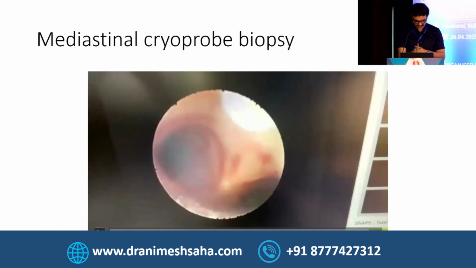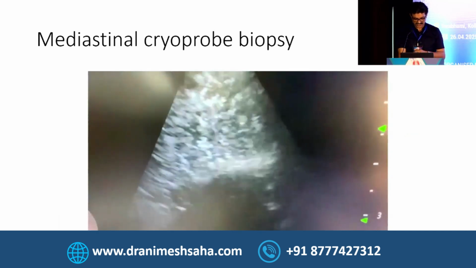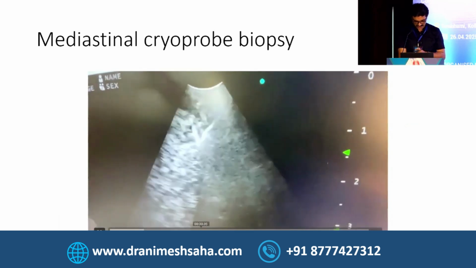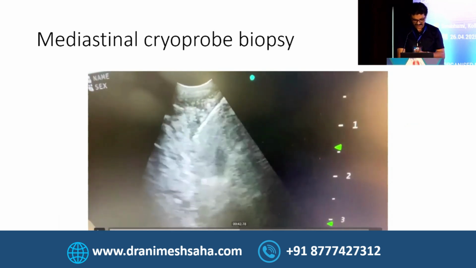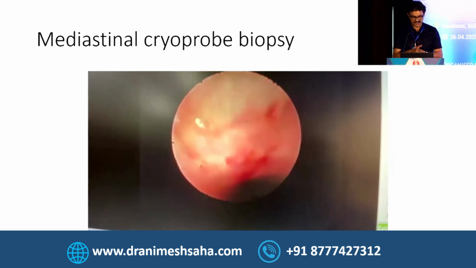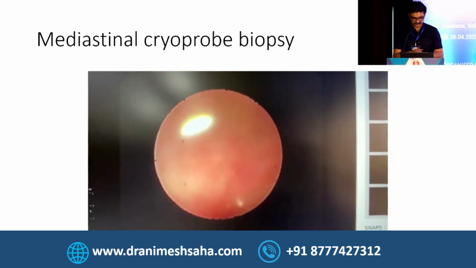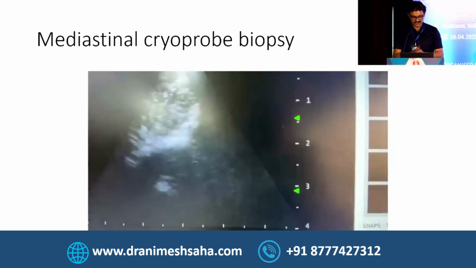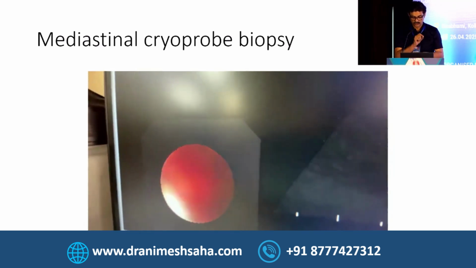Here we are showing you how this cryobiopsy is done. Here we are going in with an EBUS needle. With this EBUS needle, we first make a puncture, put our needle in, and after the puncture is made, this is the needle puncture where we are doing the FNAC. We can do it with a cryoprobe going through the same aperture, as we are going to show you now. If you can put a cryoprobe inside, then you are getting much more tissue than any kind of FNAC can do. This is the cryoprobe which can go in the third space.